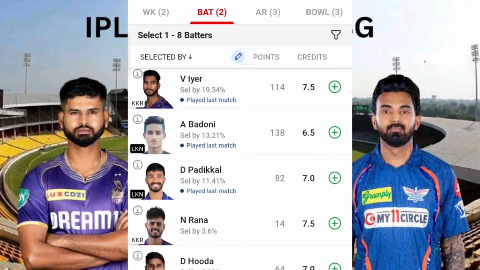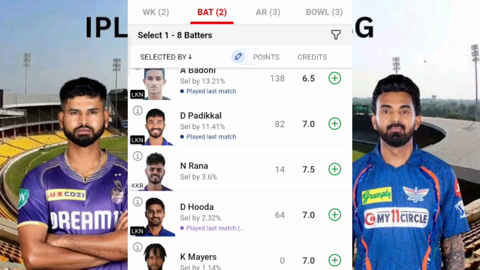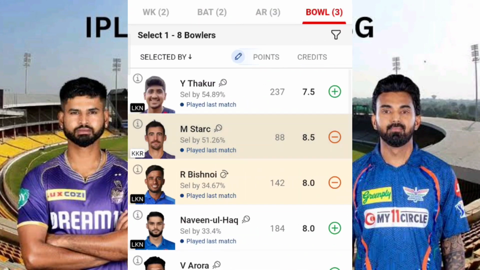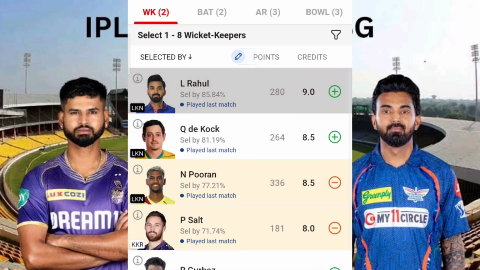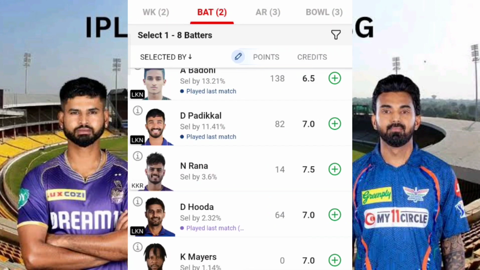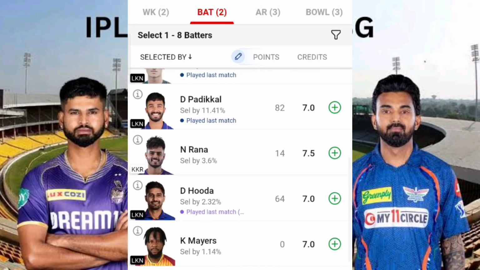Fine. So coming to Ayush Badoni's case, I don't think that last match's 55 runs, anything like that, will continue in this match, because there are some bowlers who can easily take the wicket of Ayush Badoni. So that is one thing we want to consider here. Fine. Coming to Devdutt Padikkal, let me tell you openly: if Mitchell Starc strikes an early wicket of KL Rahul or Quinton de Kock, I think Devdutt Padikkal will also follow up there.